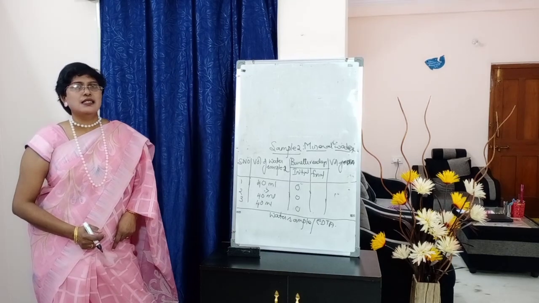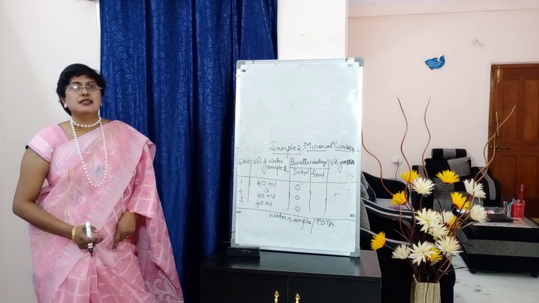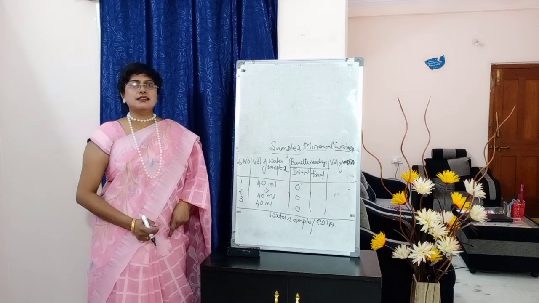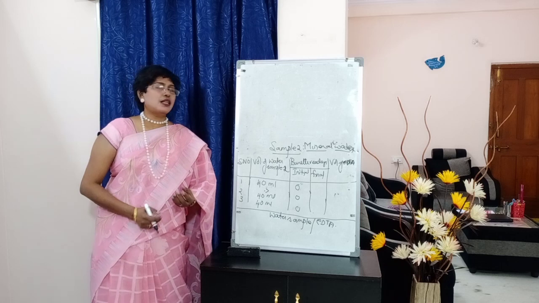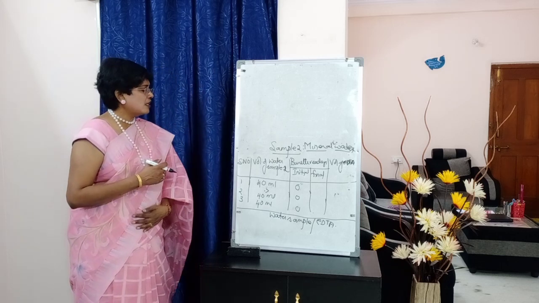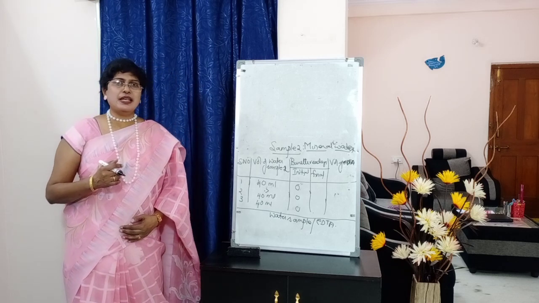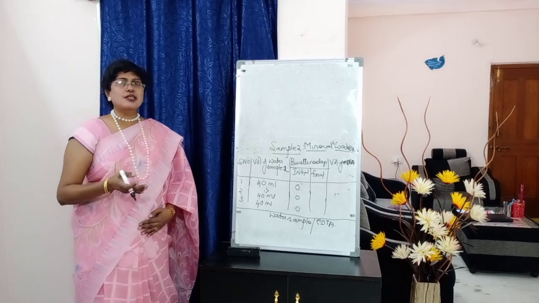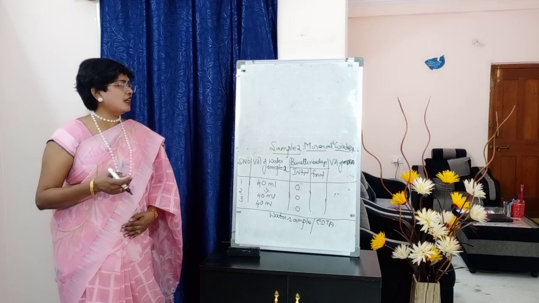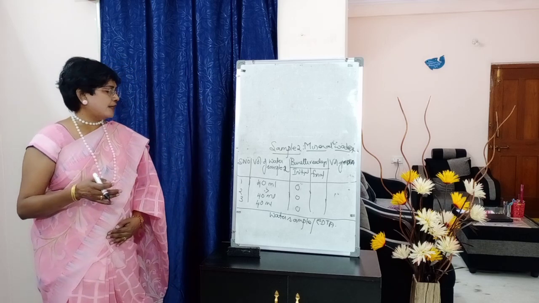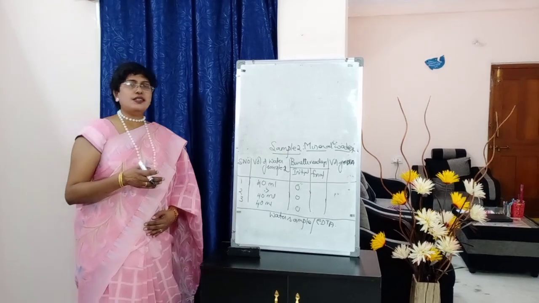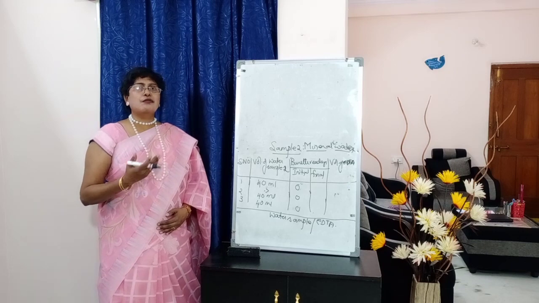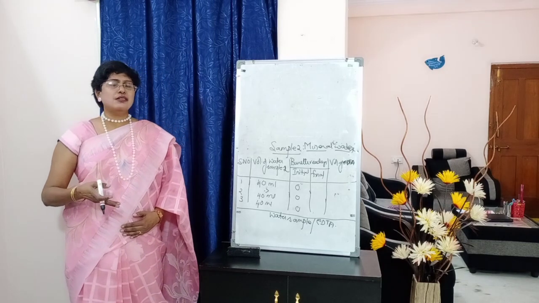Next one, sample 2, students. Taking mineral water. Mineral water is the second sample. So again comes the table, columns, serial number, volume of water sample 2, Burette readings, initial, final, and volume of EDTA. Okay. Again write down 1, 2, 3, 40 ml, 40 ml, 40 ml, 0, 0, 0.